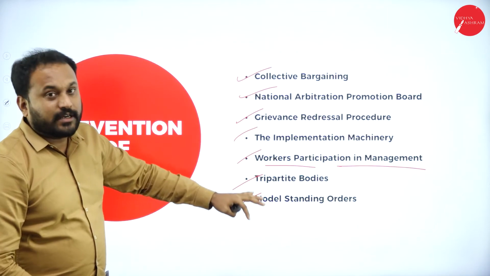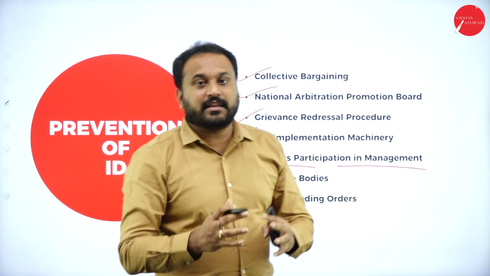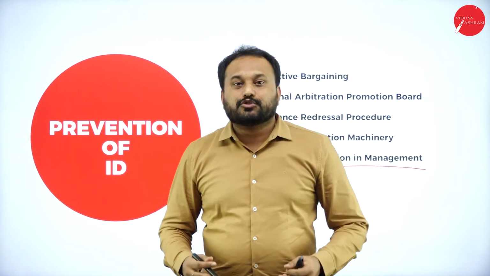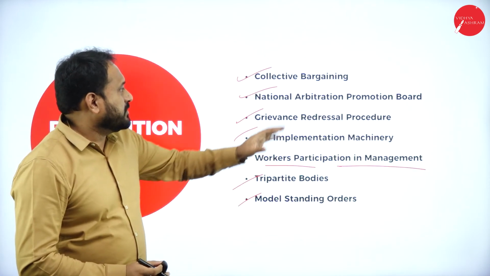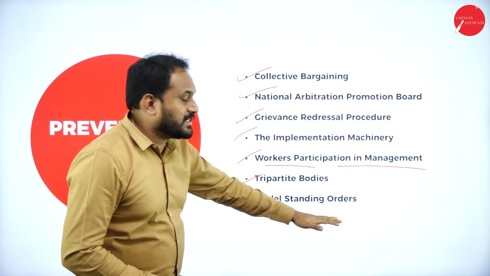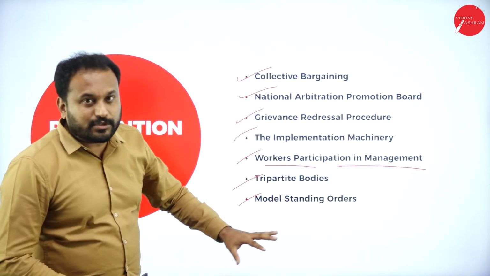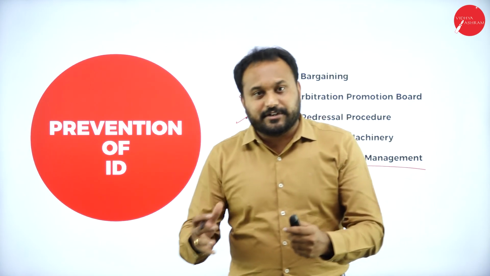All these will prevent industrial disputes from happening in the industry or organizations. So from collective bargaining till the model standing orders, all these are the tools for the prevention of industrial disputes.